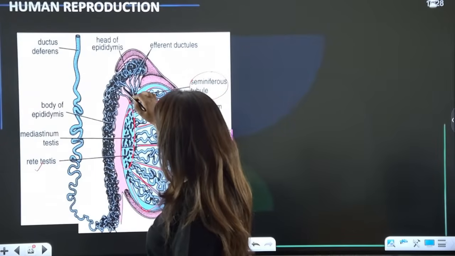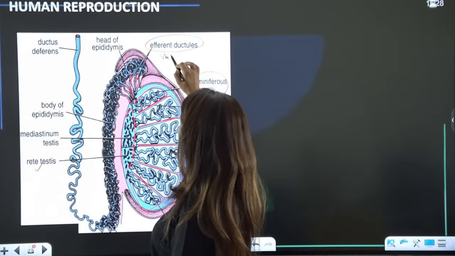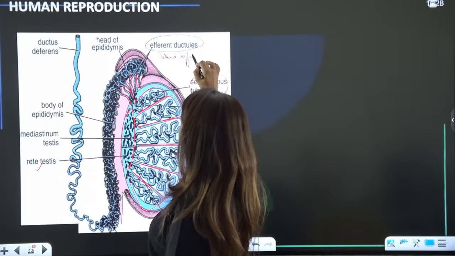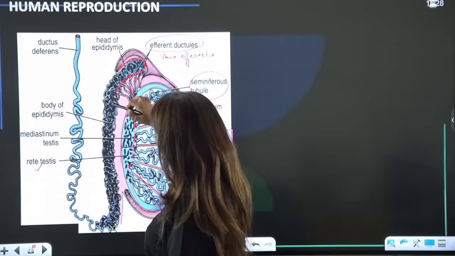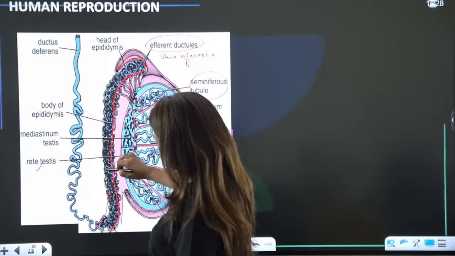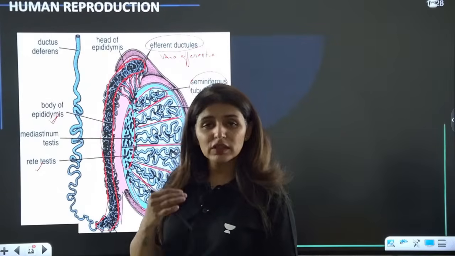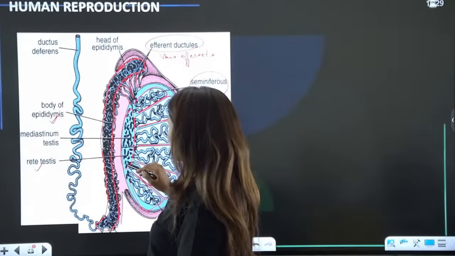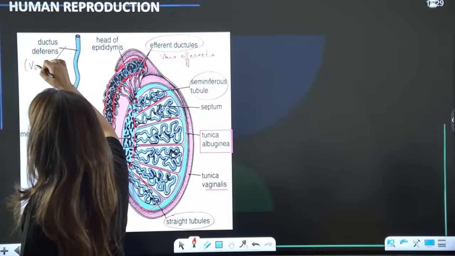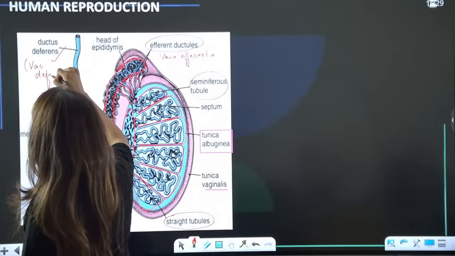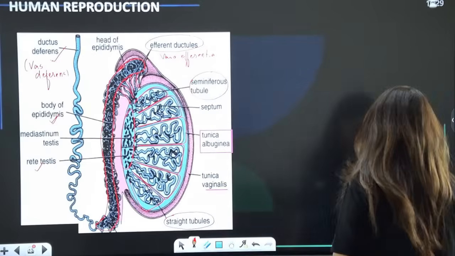And from rete testes, do you see these tubules arising? We call them efferent ductules or vasa efferentia. Yes, and vasa efferentia is going to open up into this highly coiled structure. Do you see how highly coiled it is? This is all epididymis. We don't have to learn the sub parts of epididymis, right? And then ahead of that, we have ductus deferens, simply known as vas deferens. Please tell me these points are clear and the diagram is sorted, right?